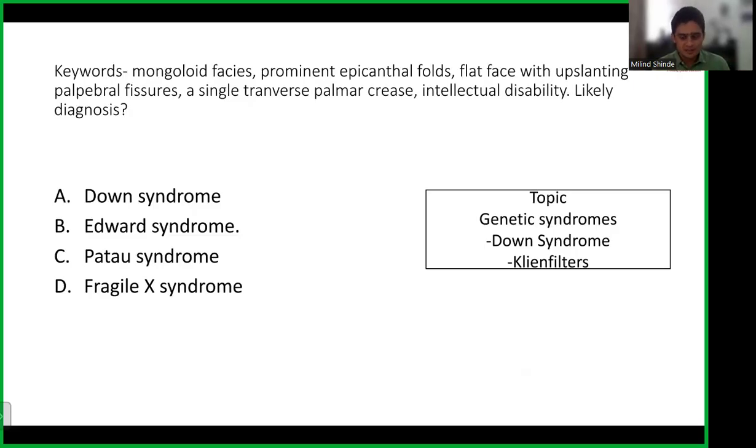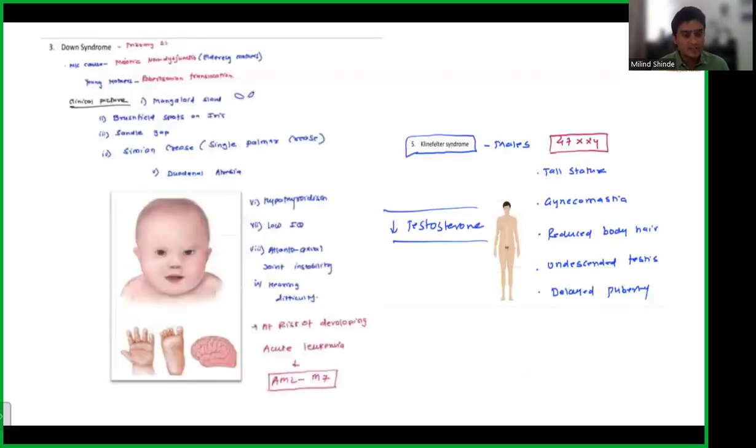Now, if you have attended our online or offline classes, you'll see we have already discussed this. This is the screenshot from our notes which we discussed offline and online as well. You can see here Down syndrome, where we discussed everything in detail. What is the most common cause?